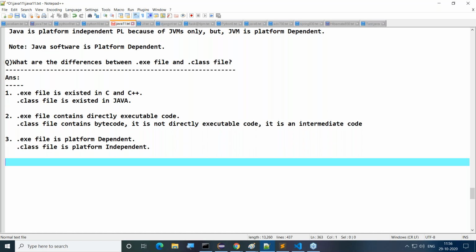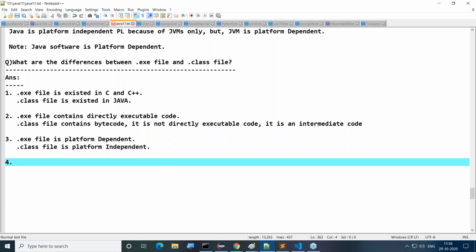Java programming language is platform independent, but Java software is platform dependent. See, if you want to compile a program or run a program, you have to install Java software or not? We have to download from the internet and install Java software. That is platform dependent. But the programming language is platform independent. Compile a program in one operating system, we can run the same program in multiple operating systems. So Java programming language is platform independent. That's enough. This is another point that we have to understand clearly about this platform dependent and platform independent nature.